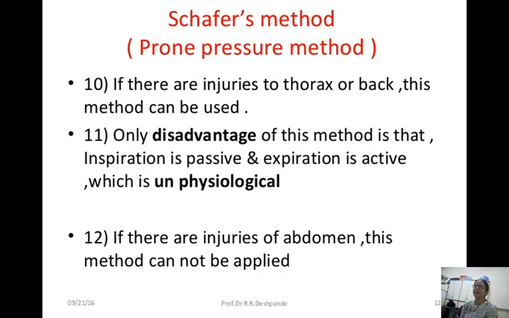The other advantage is, if there are injuries to the thorax or back, this method can be used, because we are putting pressure on the loin region. We are not touching the thorax or back region. The only disadvantage of this method is that inspiration is passive and expiration is active, which is unphysiological. Usually it is the other way around: our inspiration is active and expiration is passive. That is physiological. Here the breathing is unphysiological.